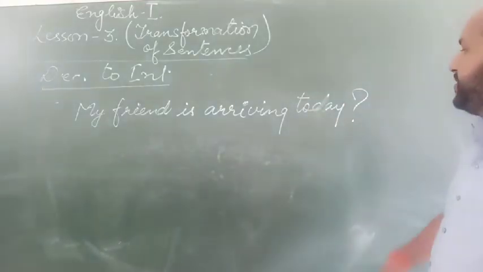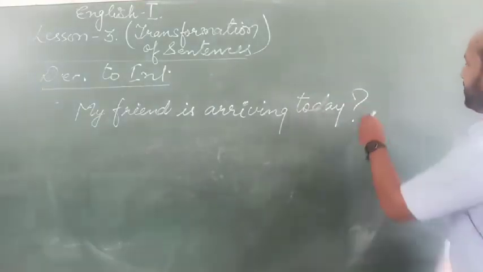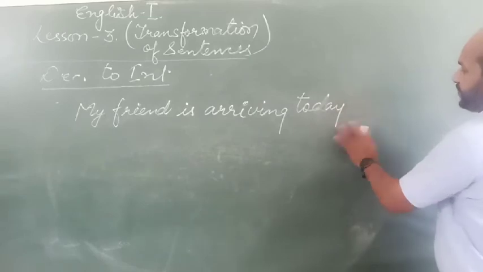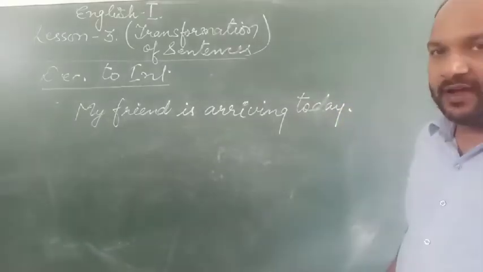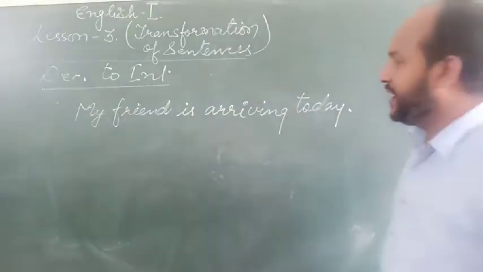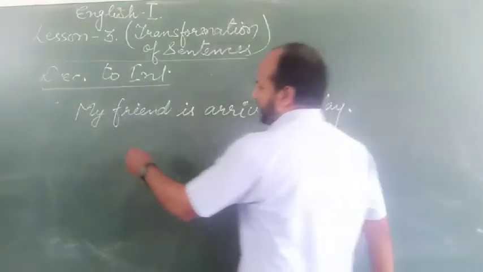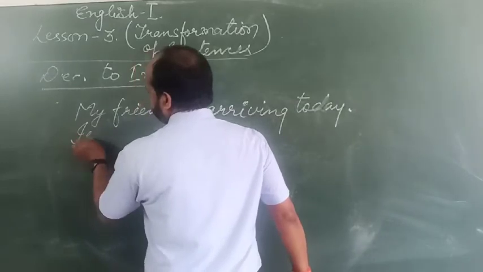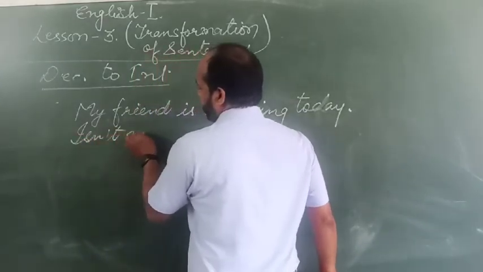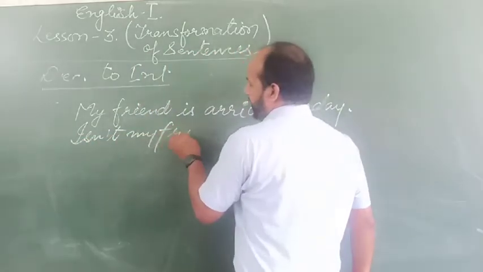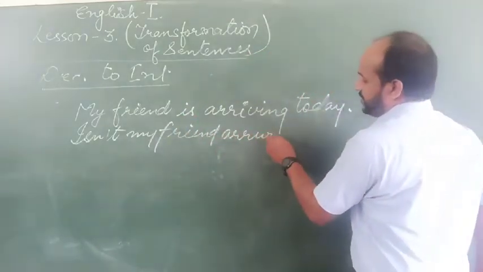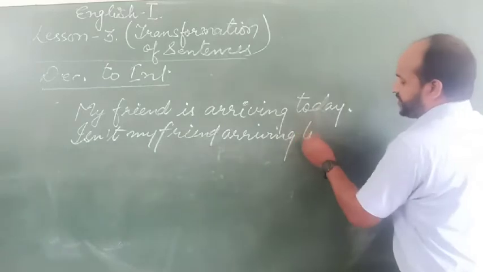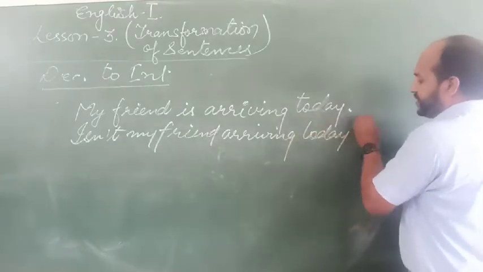Not a question mark, a full stop. So what can we write for this sentence as a question? Isn't my friend arriving today?